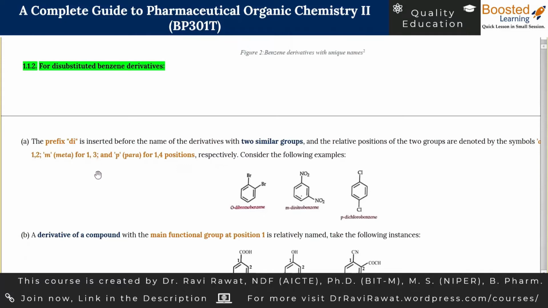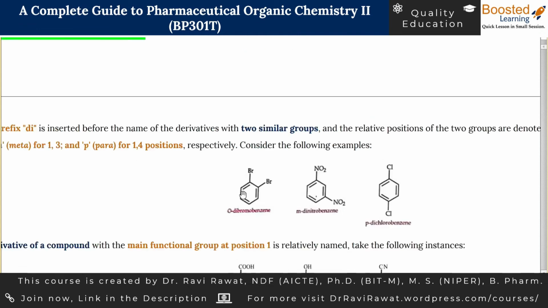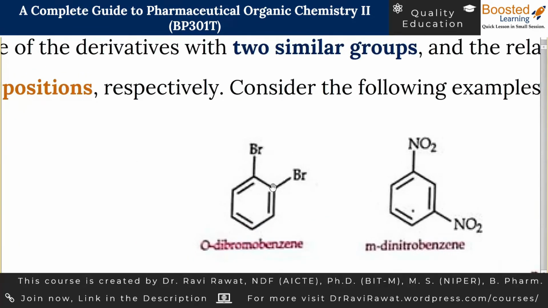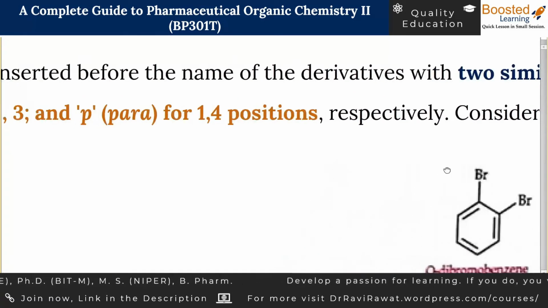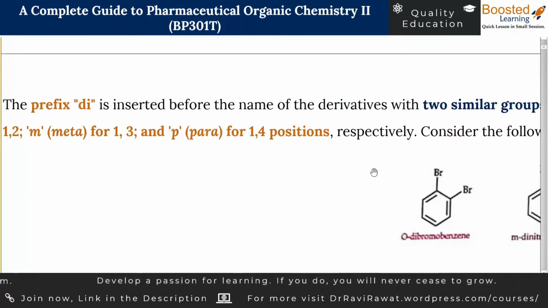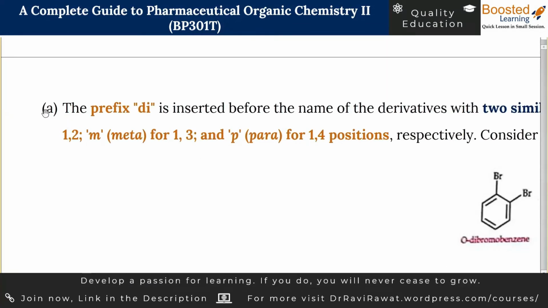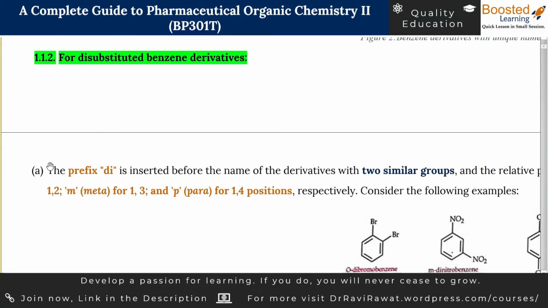Here we have to assign names to di-substituted benzenes. Di-substituted benzenes mean the benzene is going to be substituted with 2 groups. Like there are 2 groups over here, there are 2 groups over here. So these are di-substituted benzenes. Now the first subcase is under the di-substituted category. Sub means under this category there is a case, so it is called subcase.